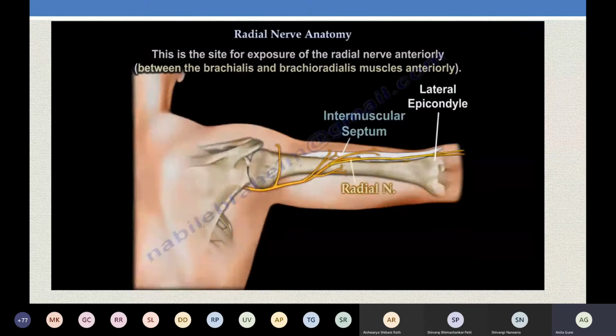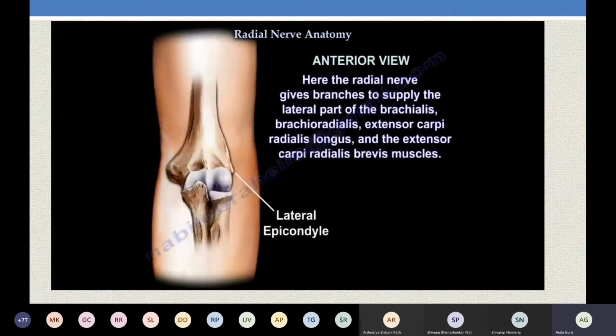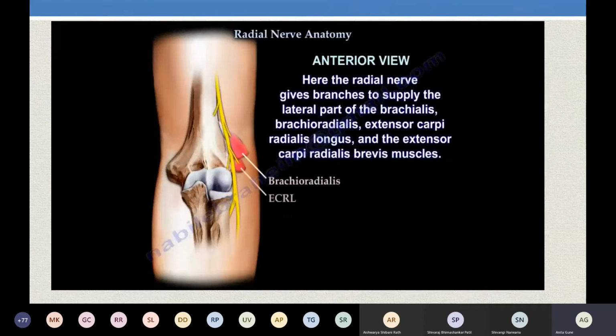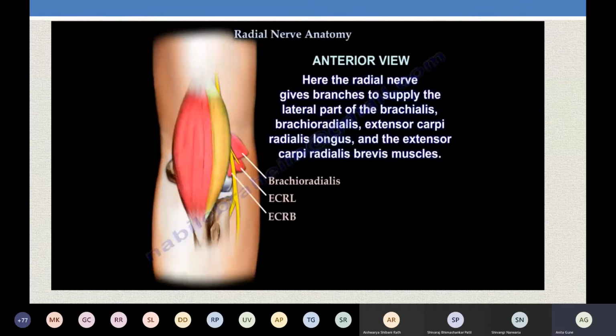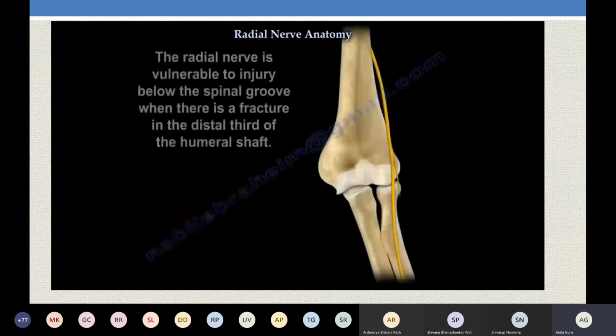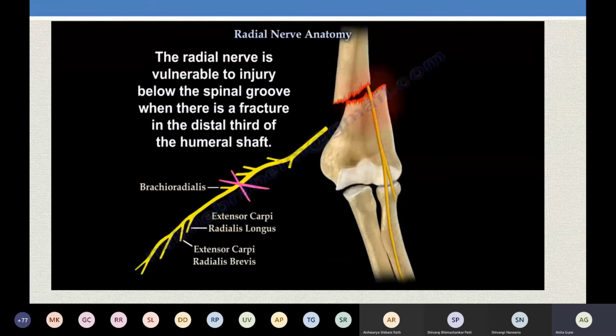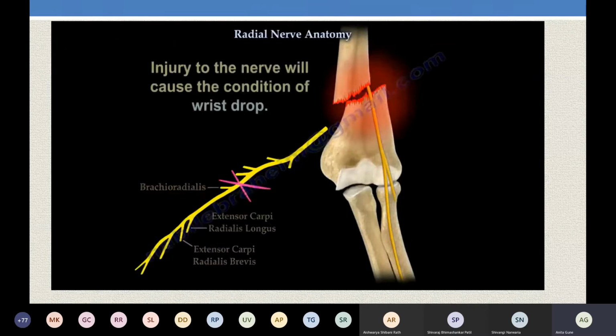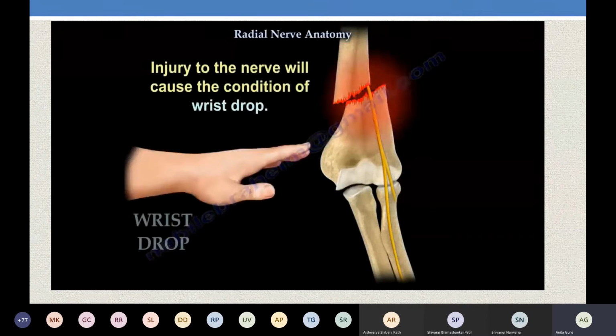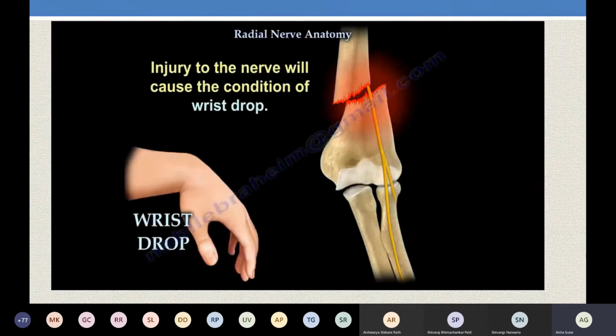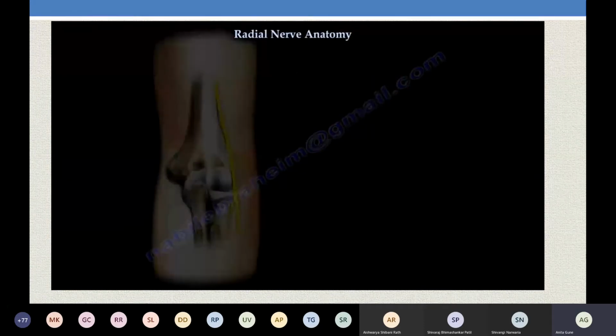Is it clear? So in the lower arm, it will give branches to the brachioradialis and extensor carpi radialis longus. This video says extensor carpi radialis brevis. Don't remember this. Is it clear? Now, when it's passing through this lateral compartment, if there is a fracture to the lower end of the humerus, we said there will be wrist drop, because the brachioradialis will be injured and the extensor carpi radialis will be injured. Is it clear?